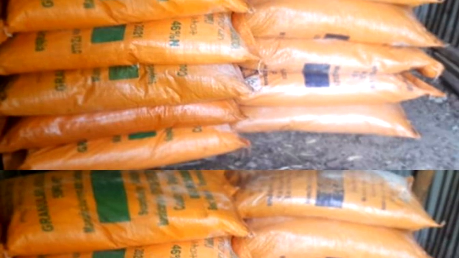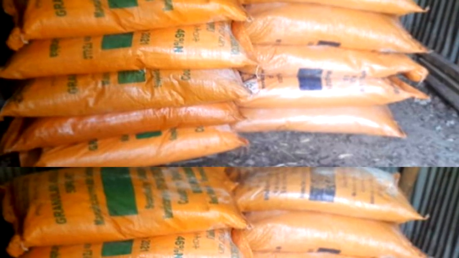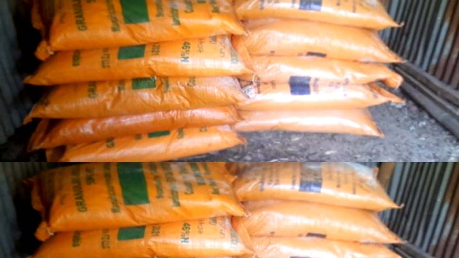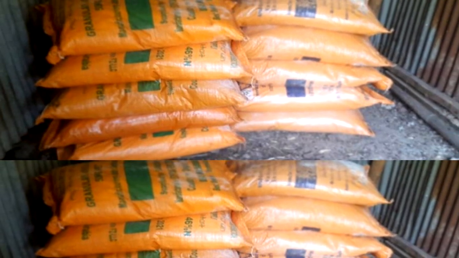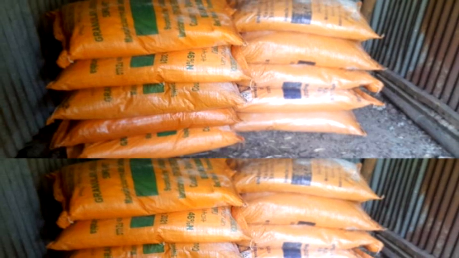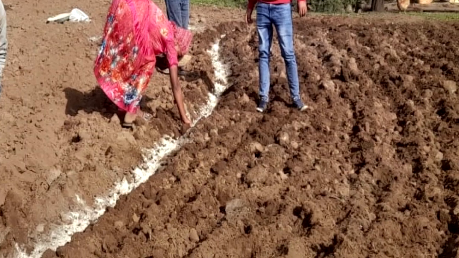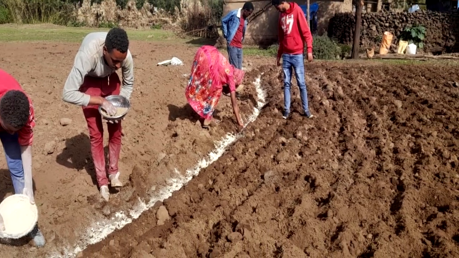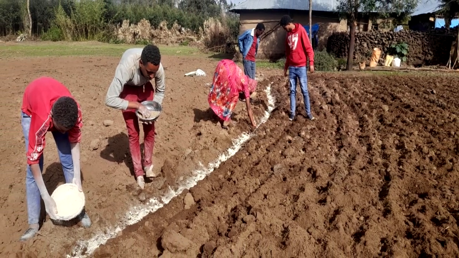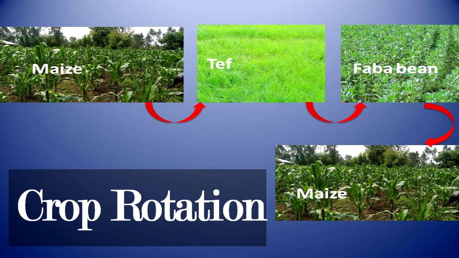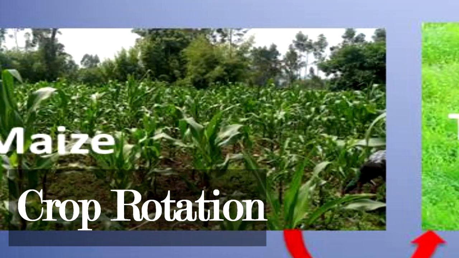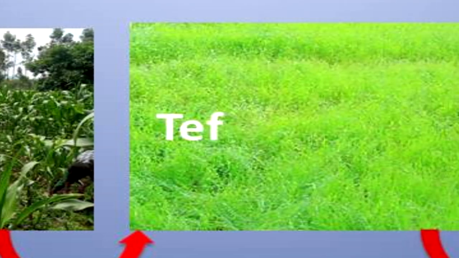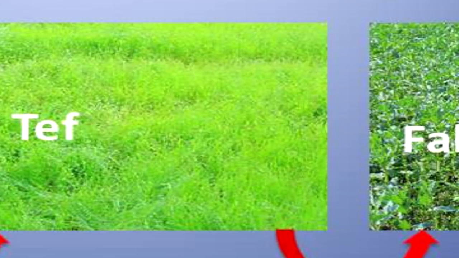NPS fertilizer should be applied just before sowing, while urea should be applied within 35 to 40 days after the maize has germinated. Application of 500 kg per hectare high-quality compost can reduce the requirement of NPS and urea fertilizer by half. Crop rotation. Crop rotation is used to maintain soil fertility, control soil-borne diseases, insect pests, and difficult weeds.